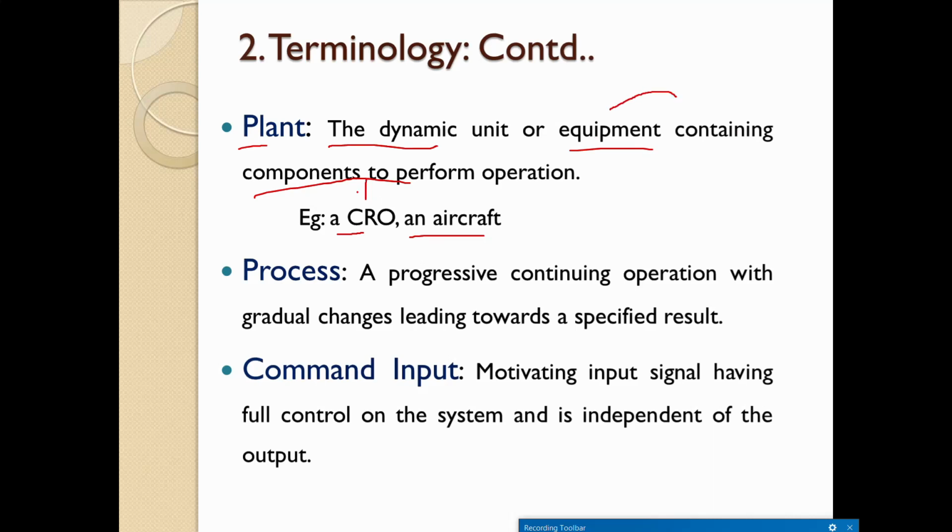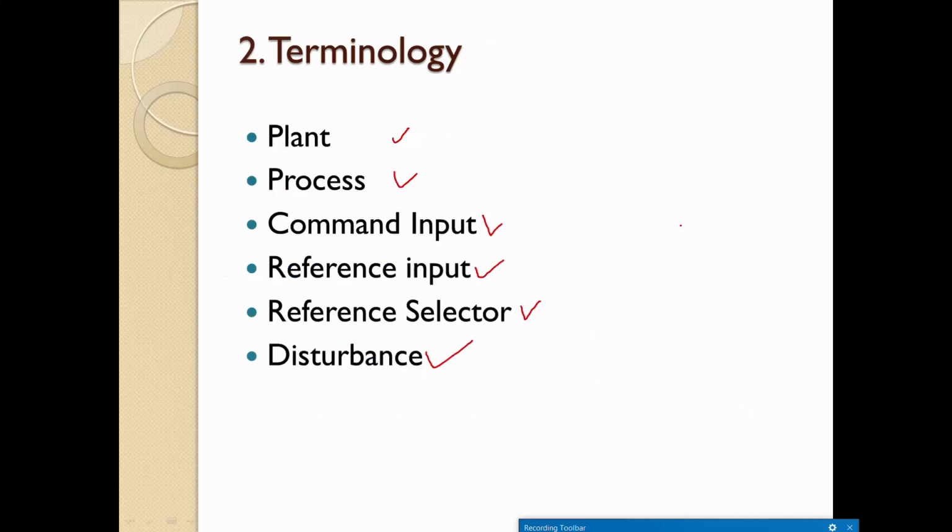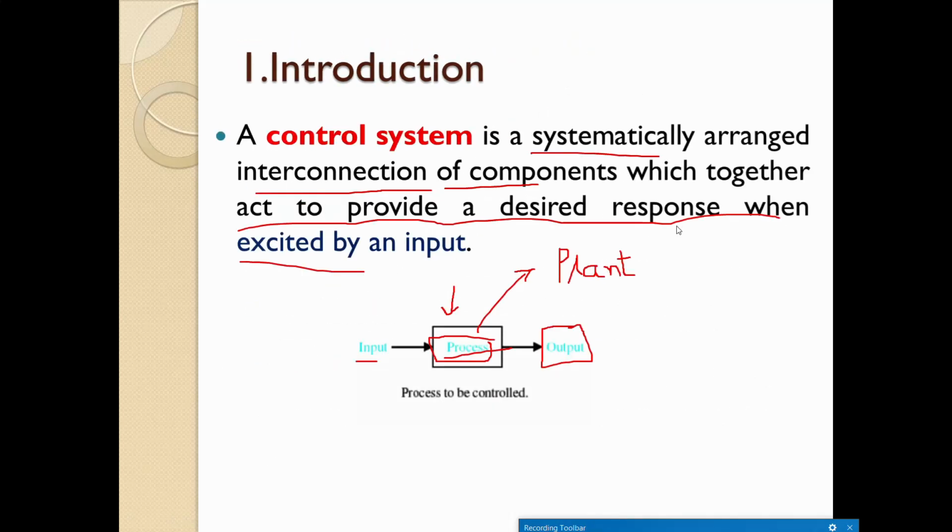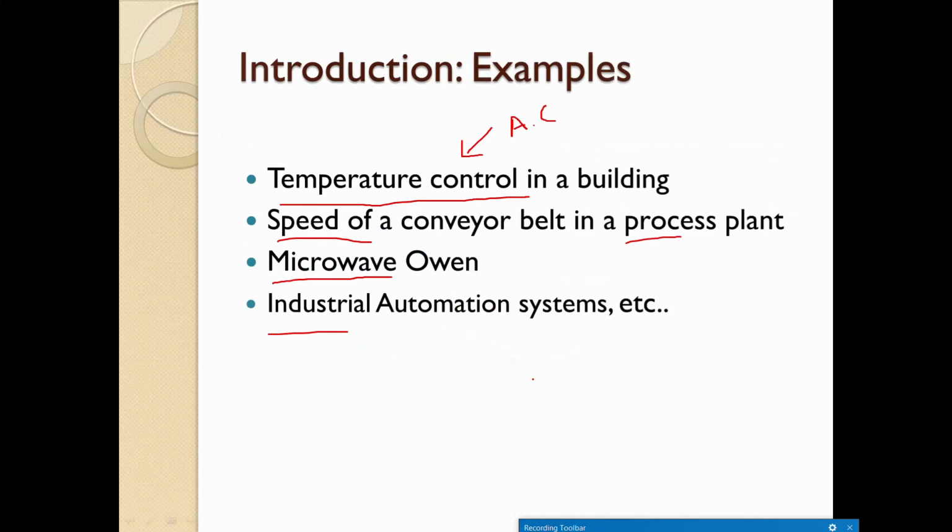The CRO is an equipment which contains many components, and it performs some operation, might be measuring of a wave. An aircraft is normally used for flying purposes and so on. So it's an equipment which contains many components. Then the second one is process: a progressive continuing operation with gradual changes leading towards a specified result. That's what we saw here, right? Here this process will respond gradually. As soon as we gradually change the input, this process will respond so that it gives a corresponding output, right?